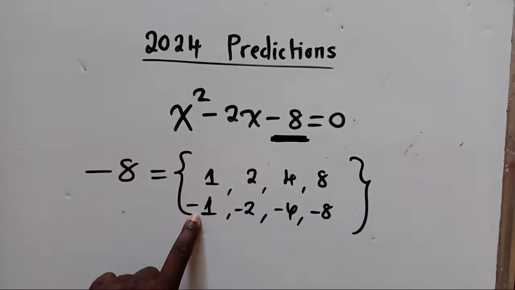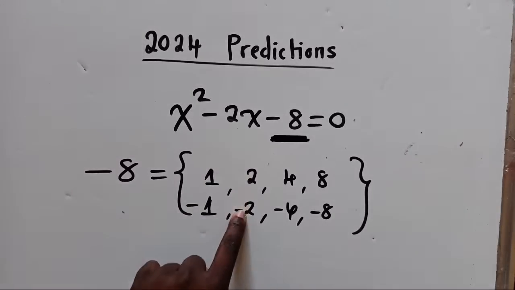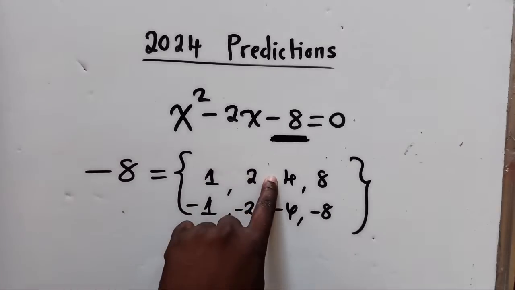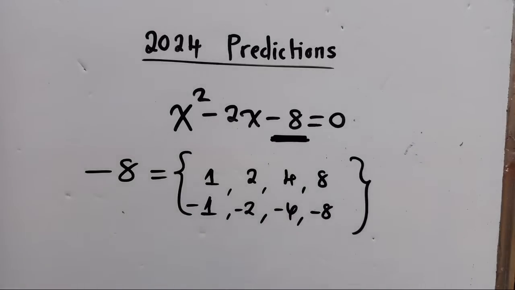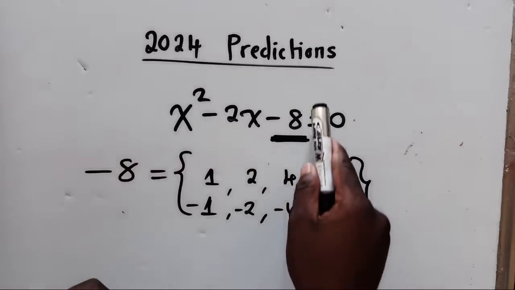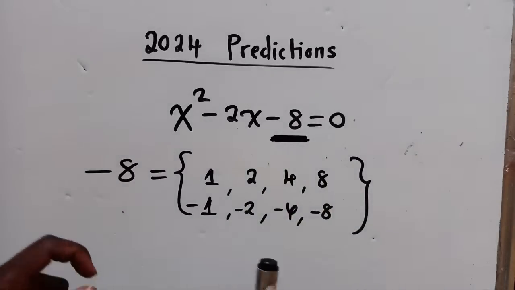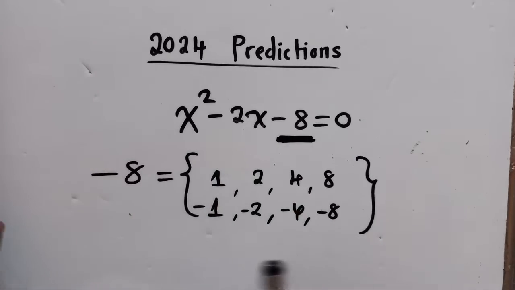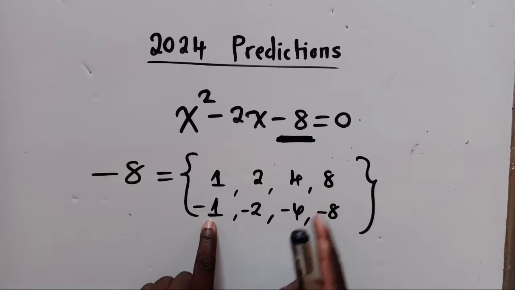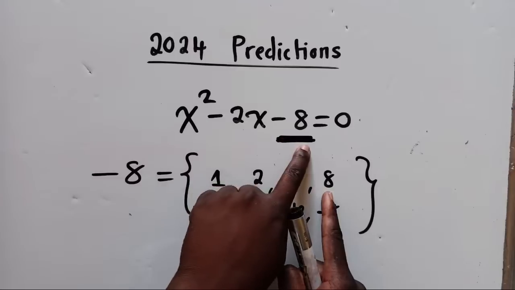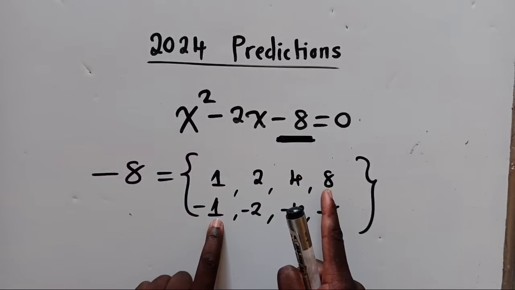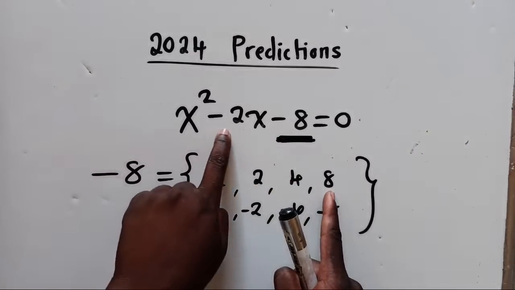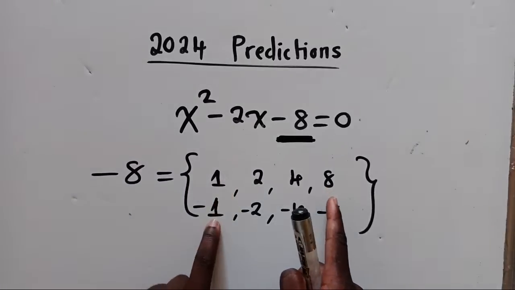Can this and this work? No. This and this? No. This and this? No. These two? No. You say, okay, when you pick 2 numbers out of this set, you multiply them and see if they'll give you negative 8, and when you add them, you see if they'll give you negative 2. So if I pick 8 and negative 1, if I multiply negative 1 times 8, it's giving me negative 8. What if I add negative 1 plus 8? Is it giving me negative 2? No. So these 2, no.